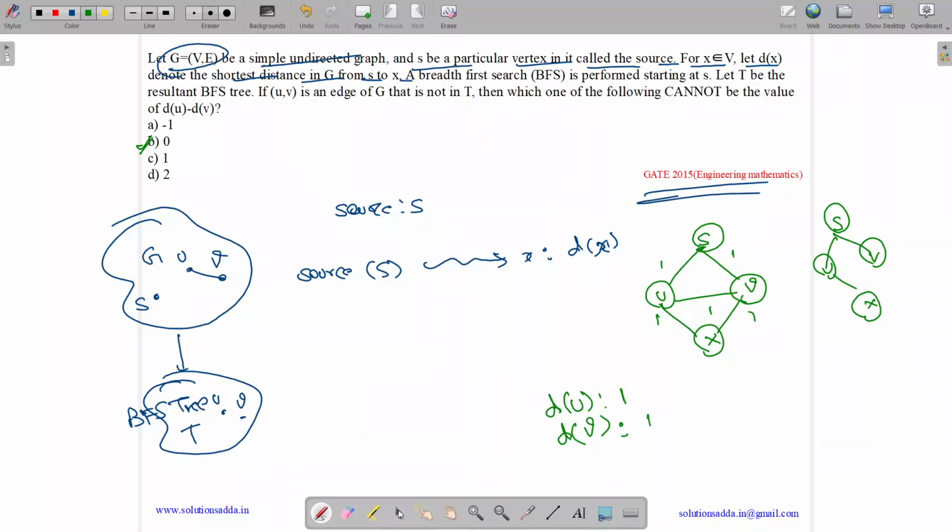Okay. And why does this happen? The case of 0 occurs when both u and v have an edge from a common node T. So we have a common node and both u and v have an edge from it, and u and v are also connected. T comes in the shortest path from S to U and V. So this is the case that we have discussed over here. Now let us discuss the case for option B.